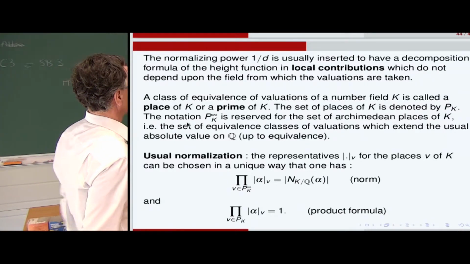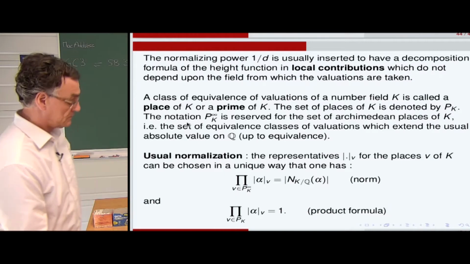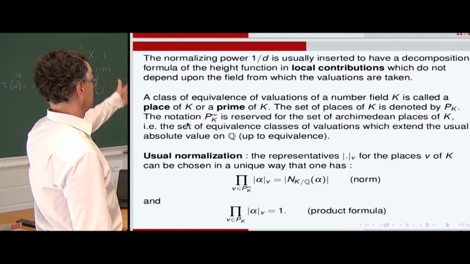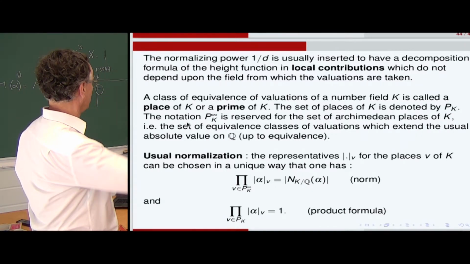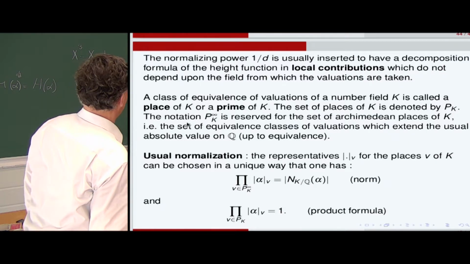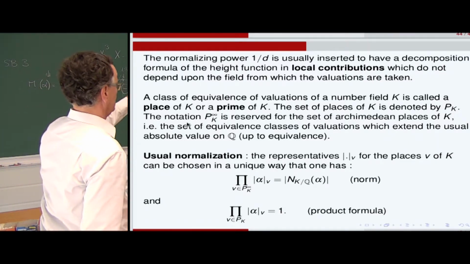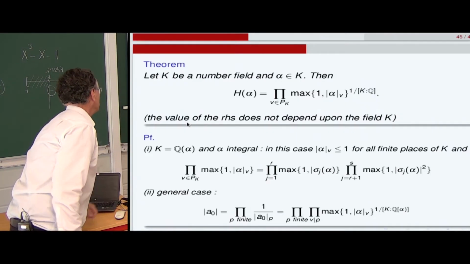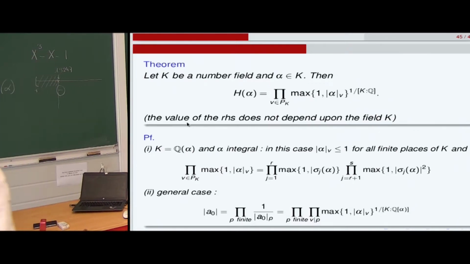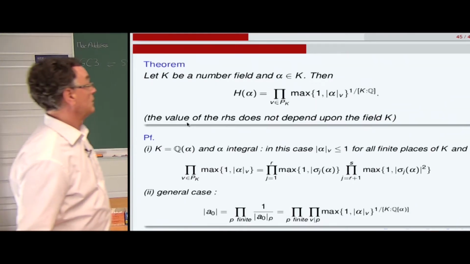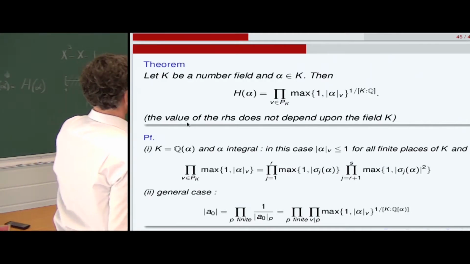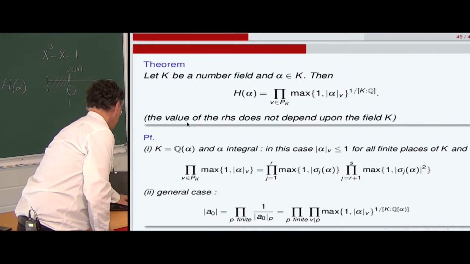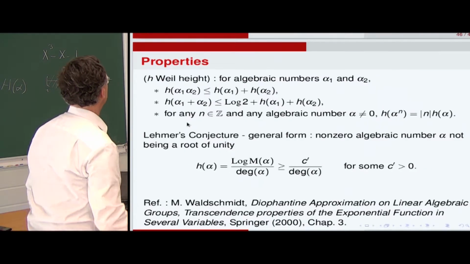So it's classical to say that the local contributions do not depend on the field extension. So I'm speaking of things which are usual for number theorists, with a product formula and the norm, which is a product of the conjugates over the base field. So the theorem is that for a number field K we have this expression by decomposing into local factors. Okay, so I would like to go a bit quicker.